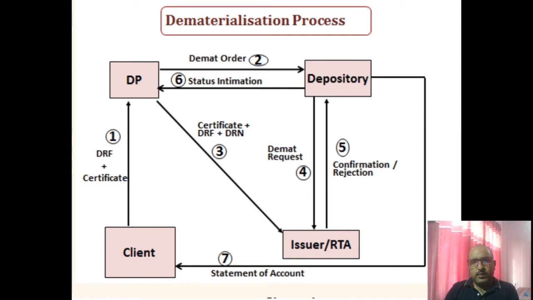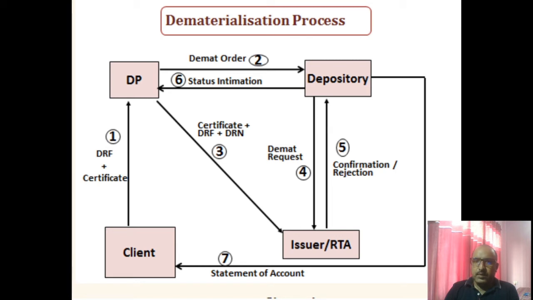In the third step, the depository participant submits three things: the original share certificates submitted to him by the client, the DRF, that is dematerialization request form, and the DRN, that is demat request number, to the issuer or the registrar and transfer agent.